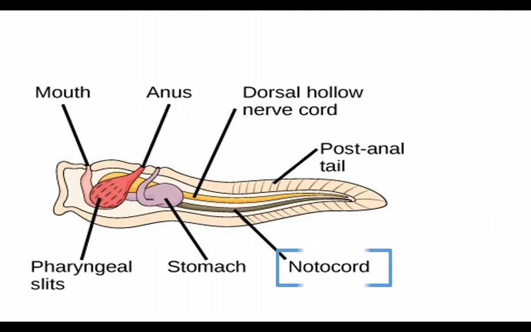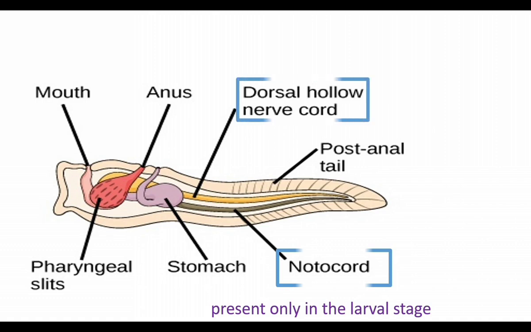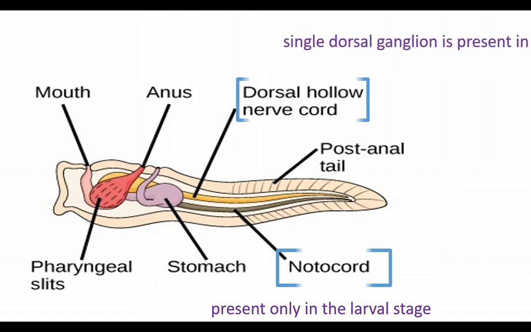Notochord is present only in the tail region of the larval stage. Adult animals have no notochord. The dorsal hollow nerve cord is also present in the tail region of larval forms. When the larva becomes adult, the tail disappears. Along with the tail, the notochord and nerve cord also disappear. In adult animals, there is no nerve cord. Adult animals have only a single dorsal ganglion.